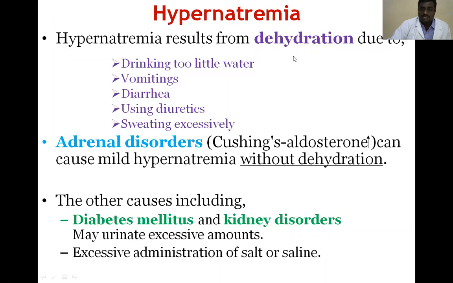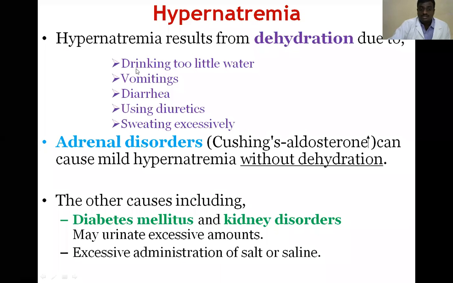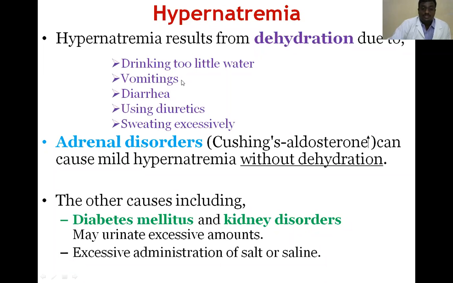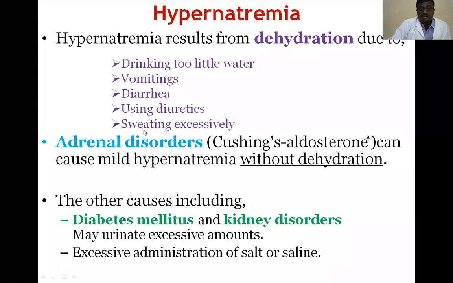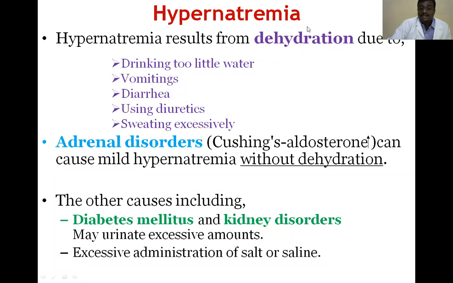This is mainly due to dehydration. When we feel dehydration, when water content is greatly reduced, there is a chance of increased sodium concentration. What are the normal dehydration conditions? Drinking too little water, vomiting. Through vomiting we lose water. Diarrhea. Through the feces we lose water. And using drugs, diuretics, and sweating also. These are all conditions where we lose water, and that may produce dehydration. So dehydration is the main reason that produces hypernatremia.